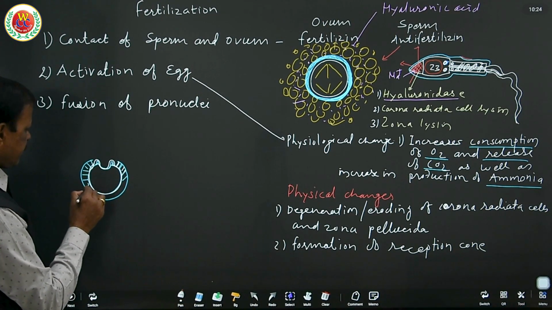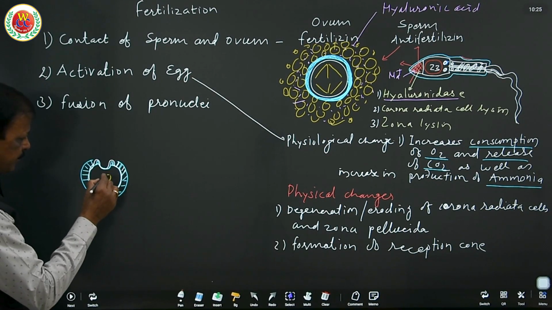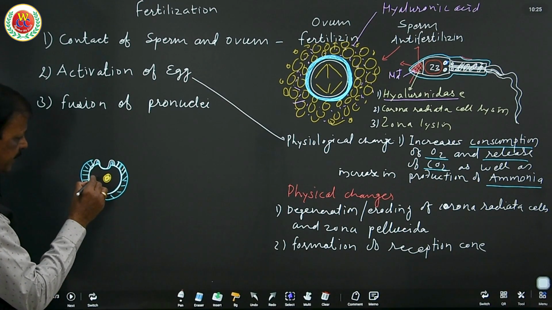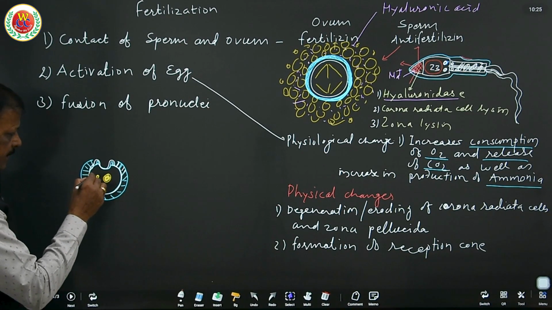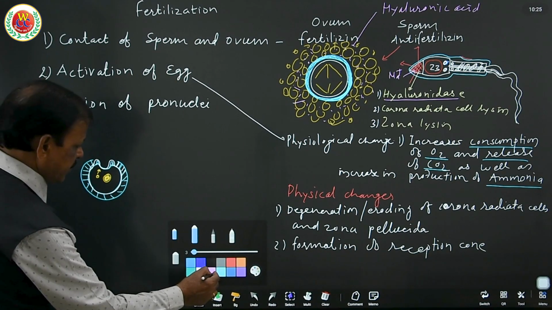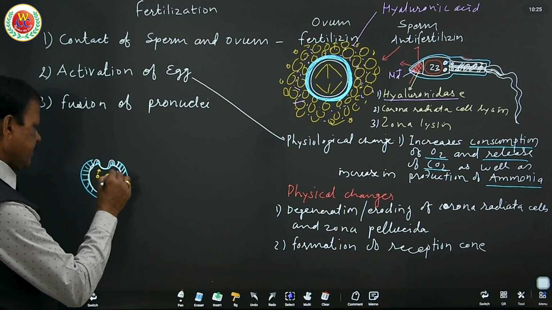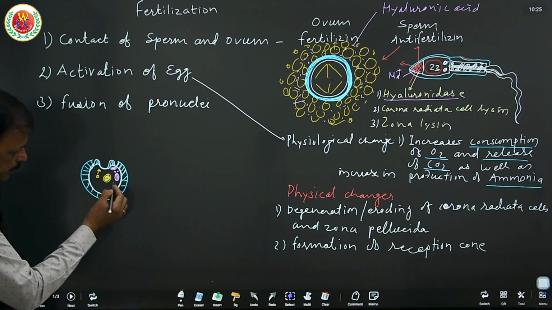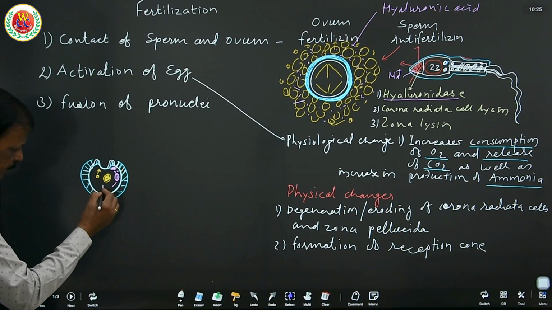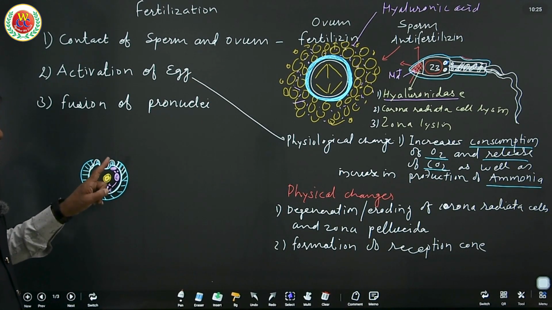This is the zona pellucida. It continues around this. Second meiosis is completed, and the oocyte is formed. This is the oocyte, and this is the second polar body. The second polar body is supposed to get outside through the animal pole. The male nucleus enters along with the proximal centriole and mitochondria. Now this continues to move 180 degrees, called the copulatory path. So the penetration path is completed.